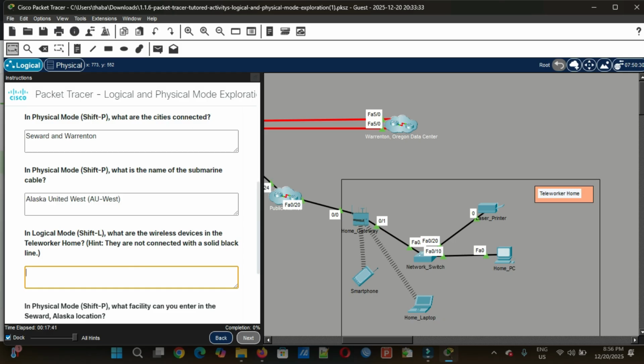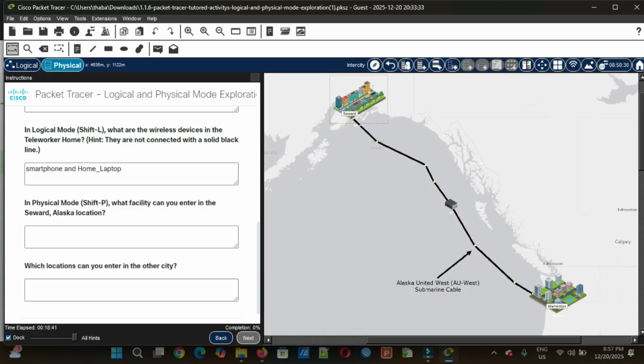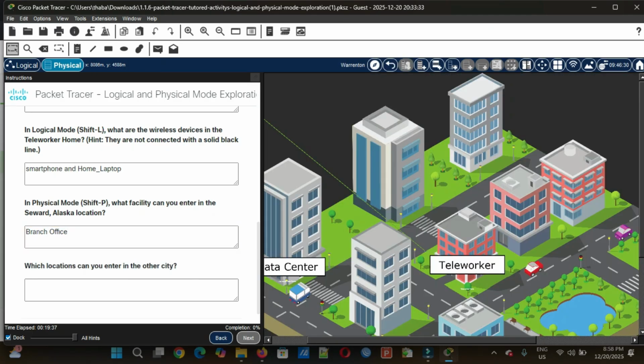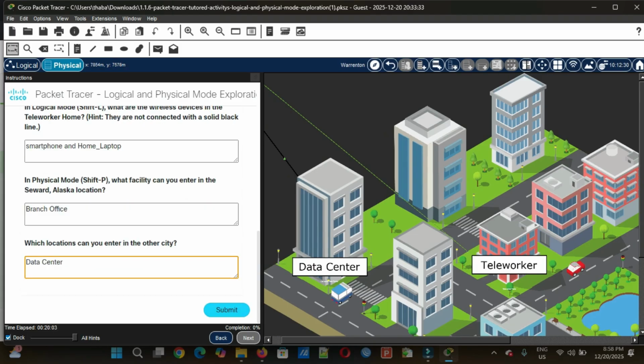Let's answer. The following question says in physical mode, what facility can you enter in the Alaska location? I'll go to physical mode, and the facility that we can enter is the branch office. The following question says which location can you enter in the other city? Let's go back to Warathen, and in Warathen we can also enter the data center. We're done. Let's submit our answers.